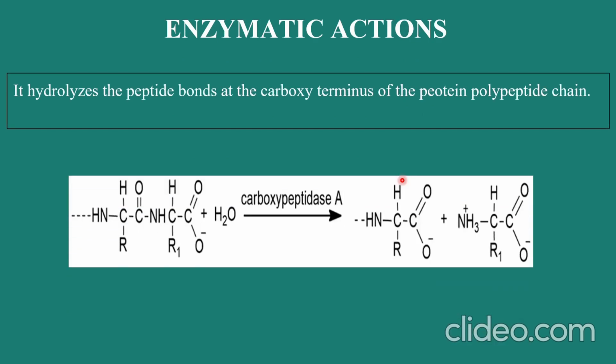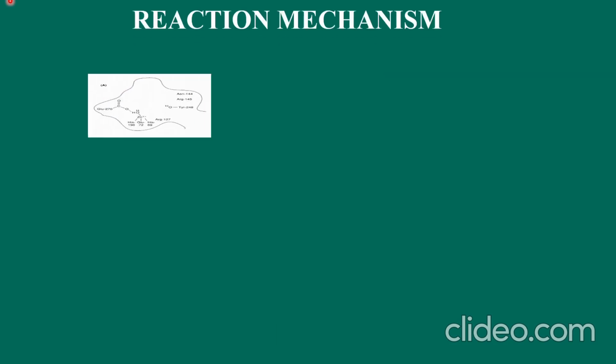So how does it function? This is the C-terminal bond. This bond will be cleaved by this function of carboxypeptidase. If we cleave this bond, we will find this product and that product. Now I am coming to the main part of this enzyme action, which is called the enzyme reaction mechanism.